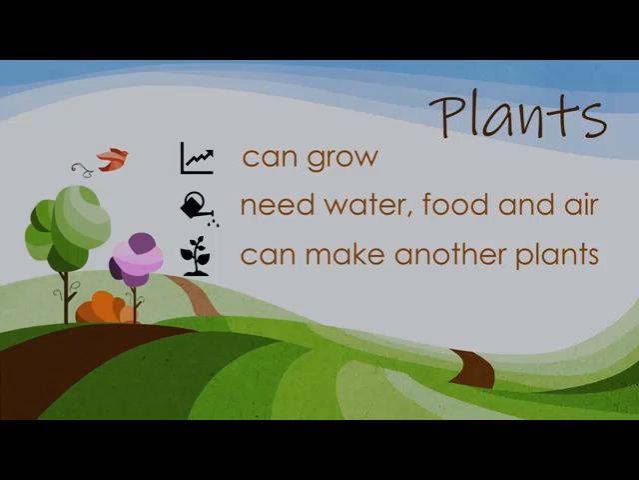Plants can make another plants. For example, after eating a fruit, you plant the seed into the soil and it can grow again into a tree.